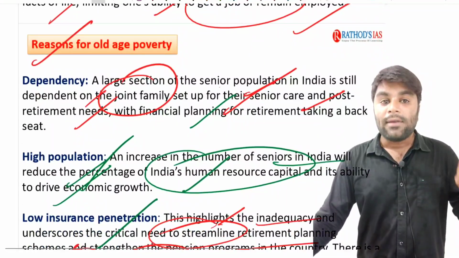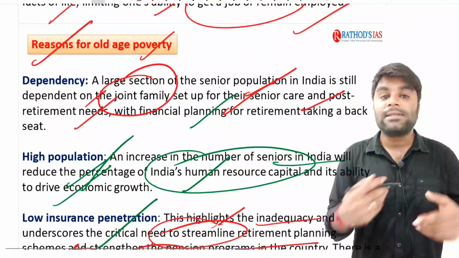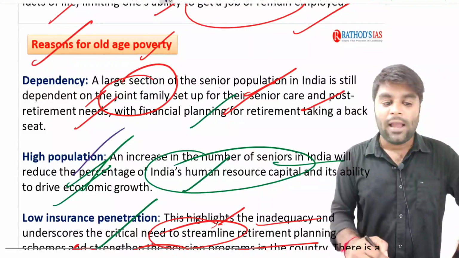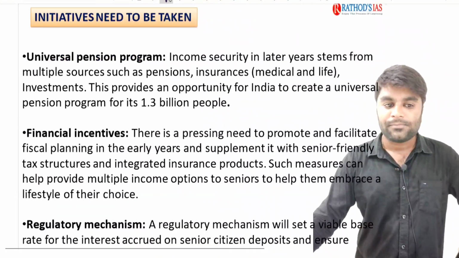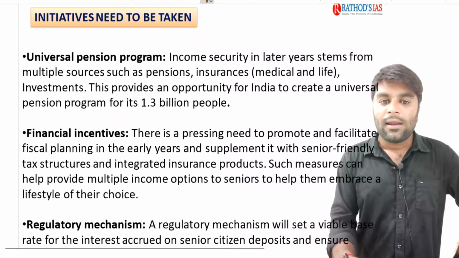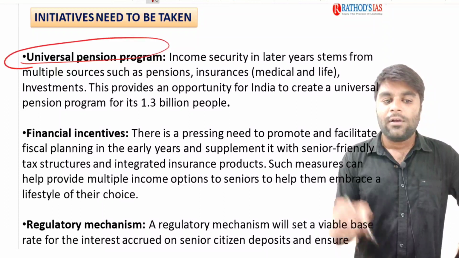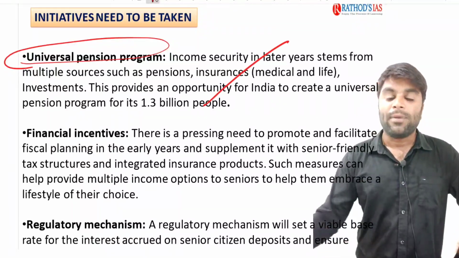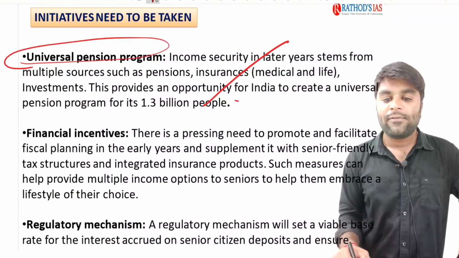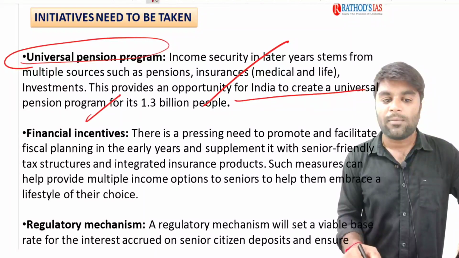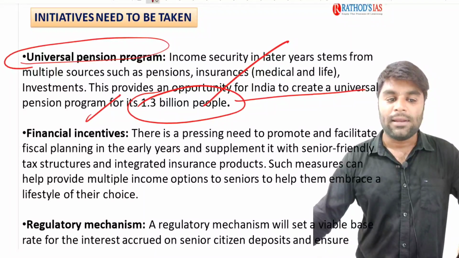Like I said, reasons for old age poverty: dependency is one of the main reasons, and apart from that, high population and low insurance penetration. Now, what is the need of the hour? This is your mains orientation topic. From here, it is your mains orientation. A universal pension program would be a very good thing. It provides an opportunity for India to create a universal pension program for its 1.3 billion people.